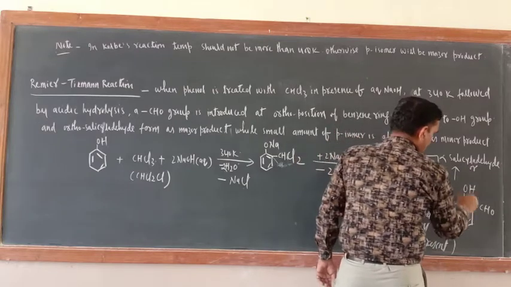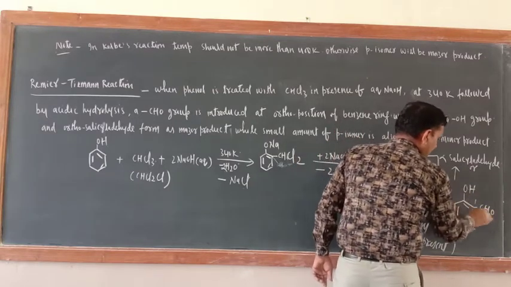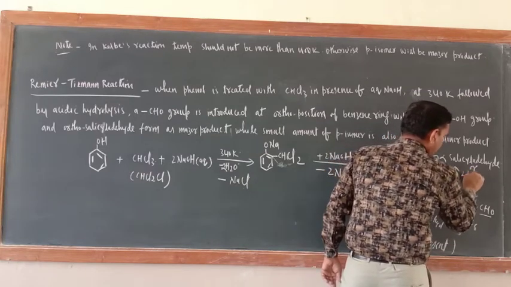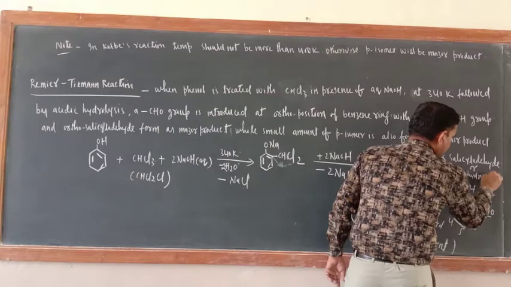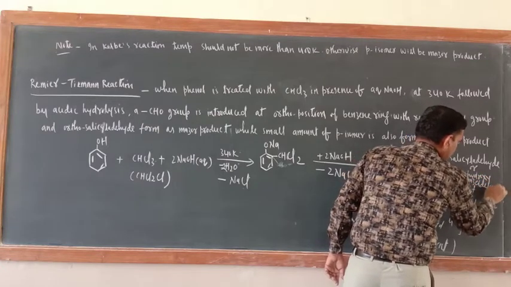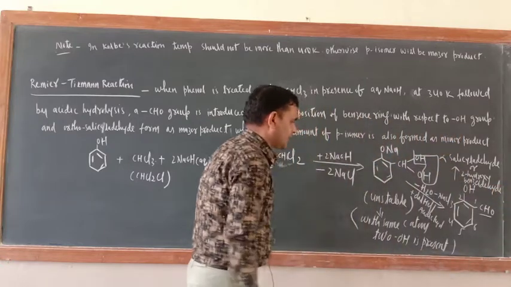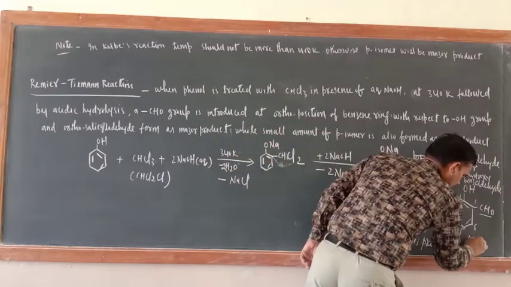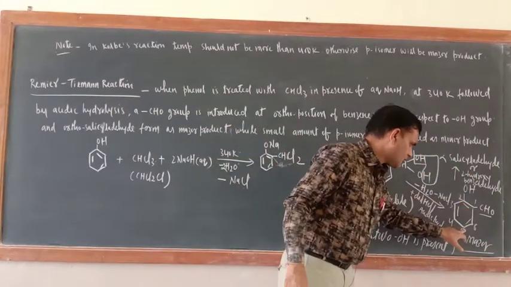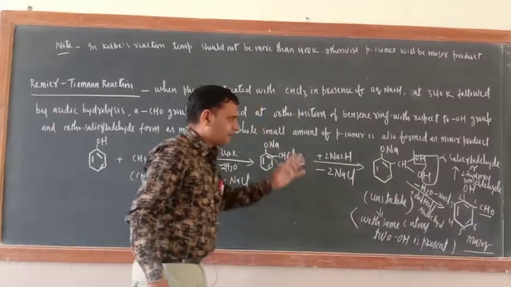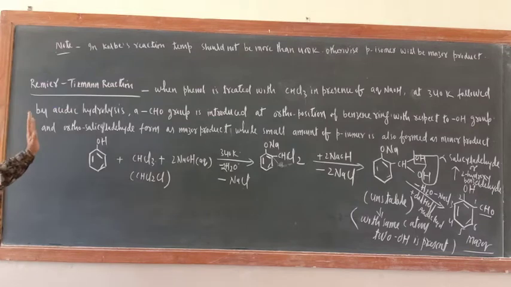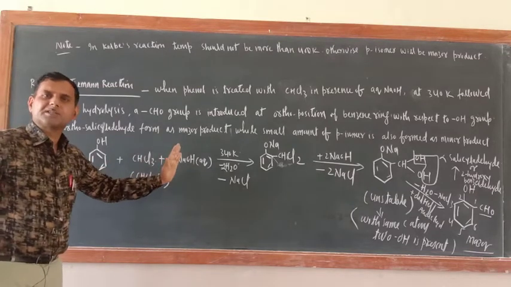Its another name is also there. What is this one? This is the principal functional group, 1 2 3 4 5 6, so 2-hydroxybenzaldehyde. This will be the major product. A small amount of para isomer, means para means this CHO will be here at 4 position, will also be formed. This is the Reimer-Tiemann reaction. So just see, step by step reaction you should write.